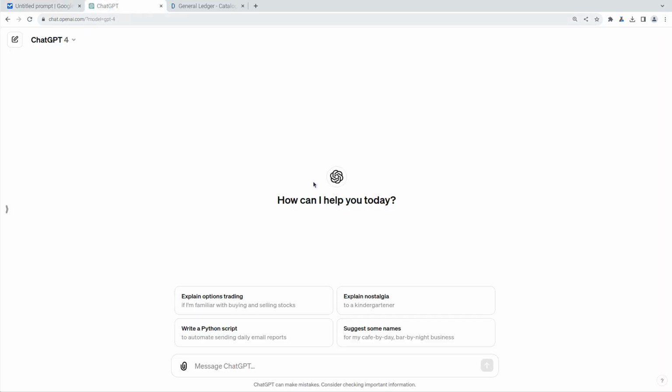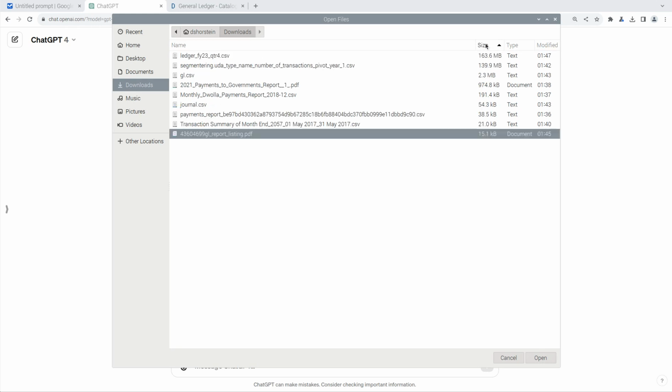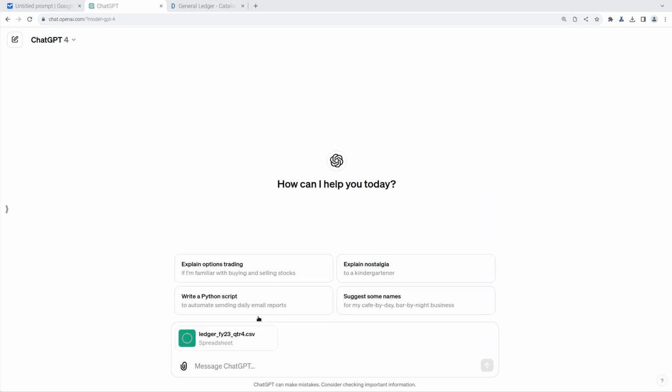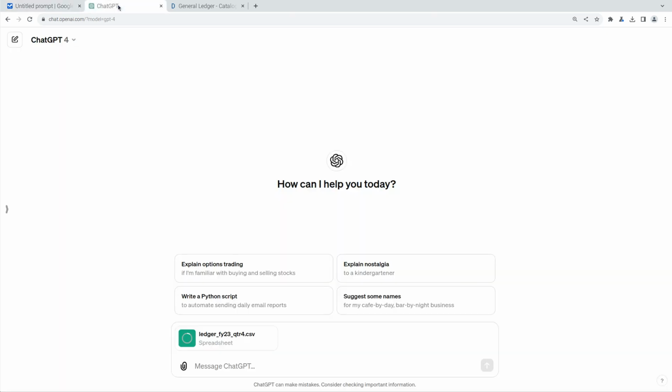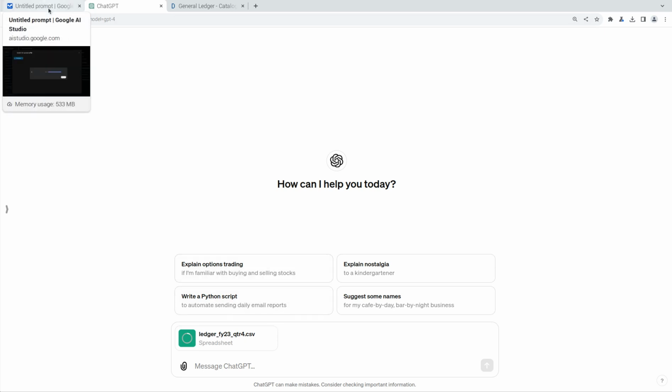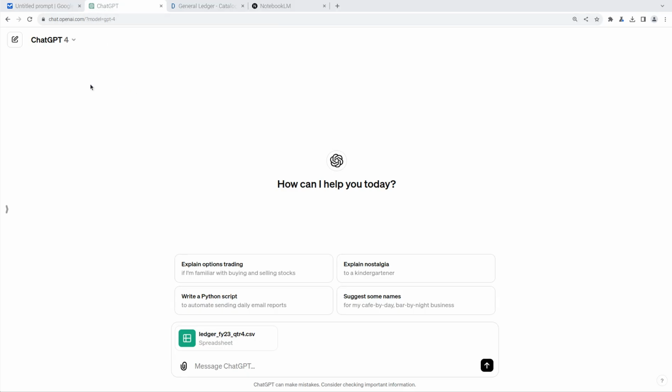So while that's loading, let's go over to ChatGPT and also load it here. And we're going to go again to downloads, and it's going to be the large FY23 quarter four spreadsheet. And let's just check on the status. All right, so it's uploaded. Now it's going to be getting processed. We'll pause and wait till it finishes getting processed in both of these tools so we can start asking some questions. All right, so ChatGPT has finished loading the file.